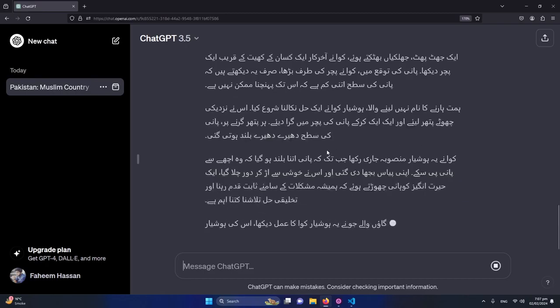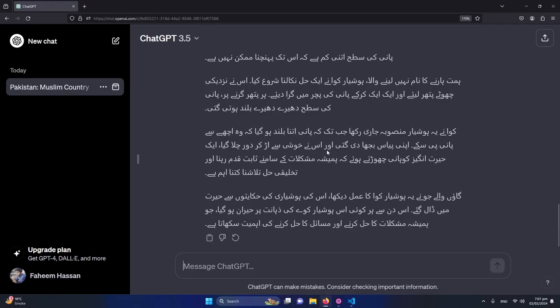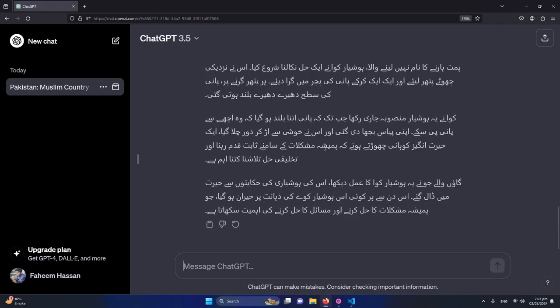So friends, you can see that now it has converted the complete paragraphs into Urdu language, and obviously you can again ask it to convert into another language like Arabic, Spanish, and this type of thing.